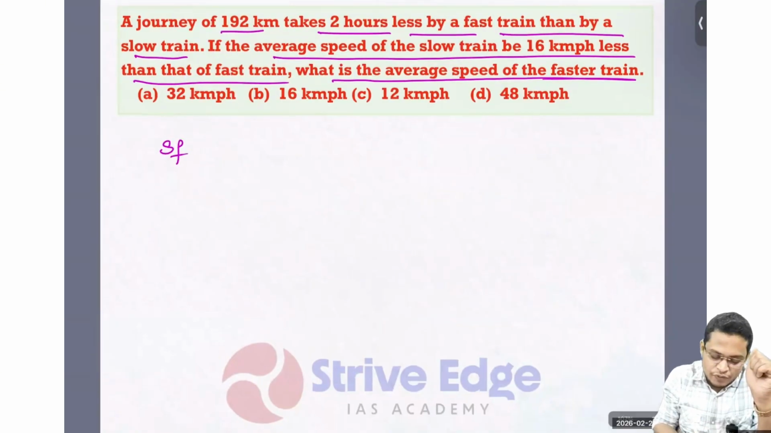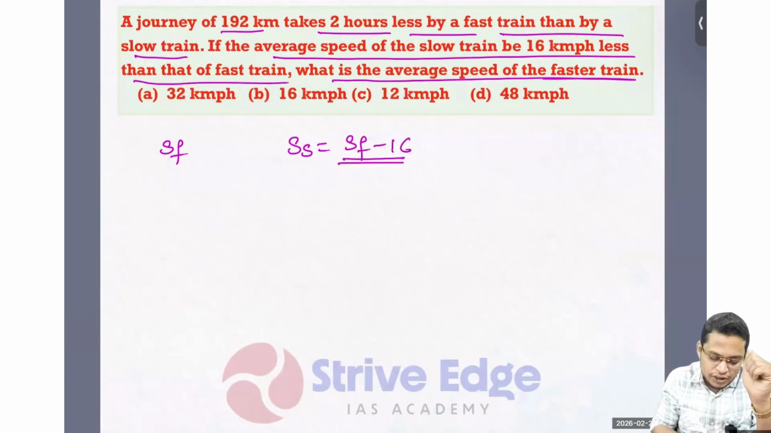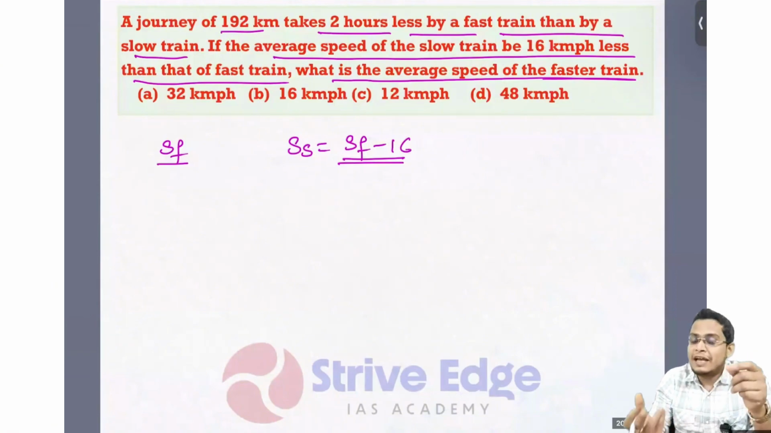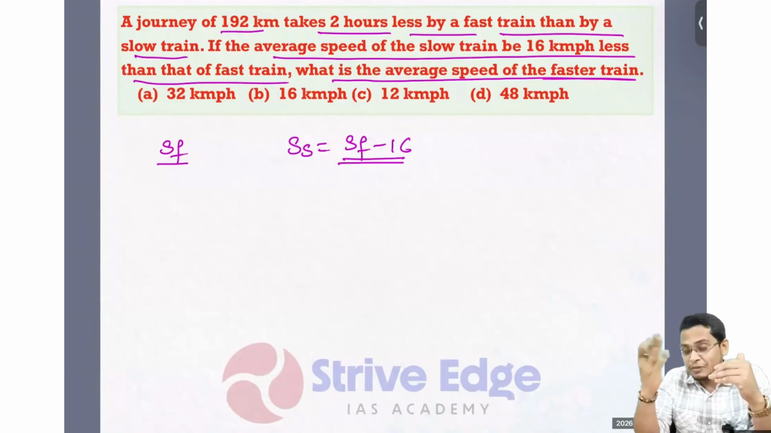Then what is the speed of the slow train? So S slow equals SF minus 60, because we always have to put the speed in terms of the faster train, because at the end we can use this SF value to get the answer. Before, in the previous case, we used the slow case, because the question was asking for the slow speed.